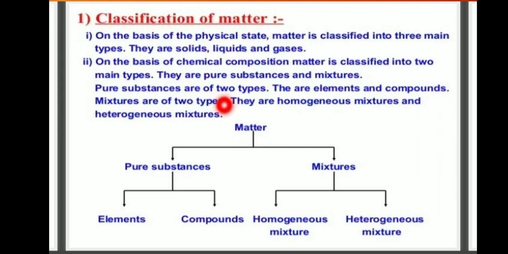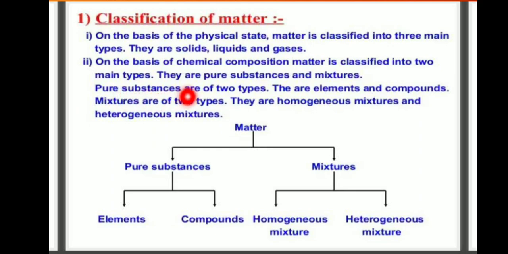Listen, my dear students. On the basis of the physical state, matter is classified into three main types: solids, liquids, and gases. On the basis of chemical composition, matter is classified into two main types: pure substances and mixtures.